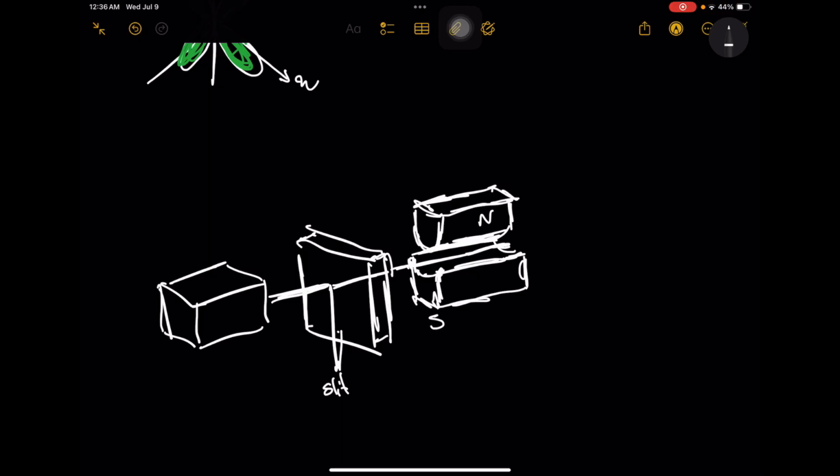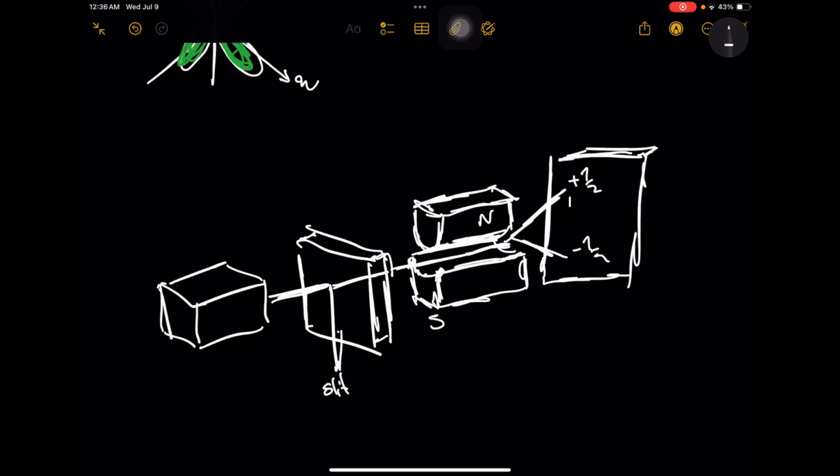When the beam goes through this, it separates into two beams, negative and positive, and the sheet over there is called the beam collector plate. So the beam here splits in 2.